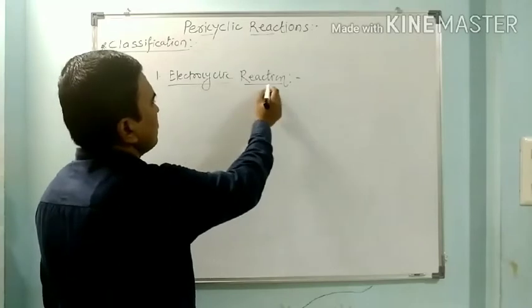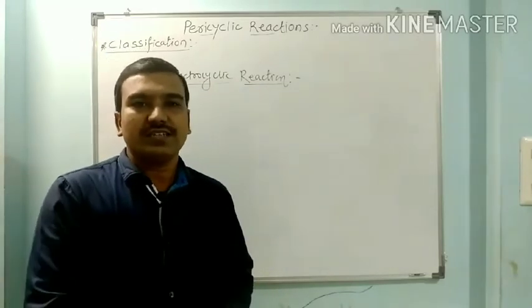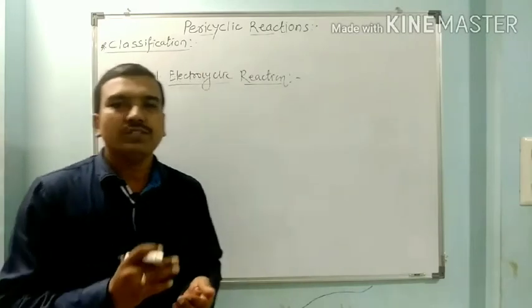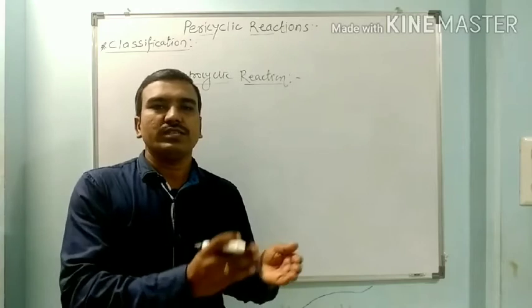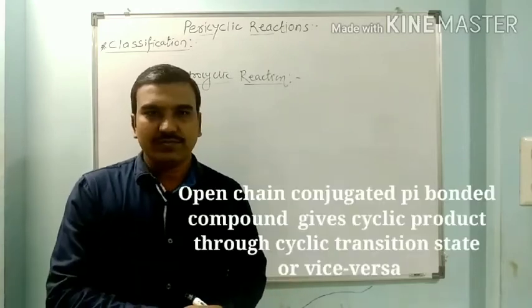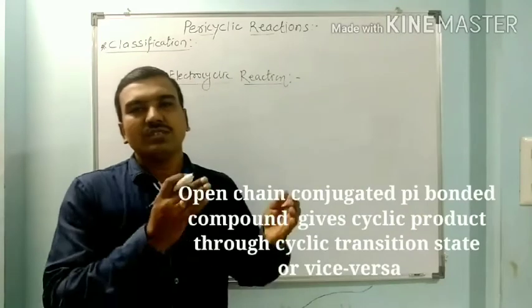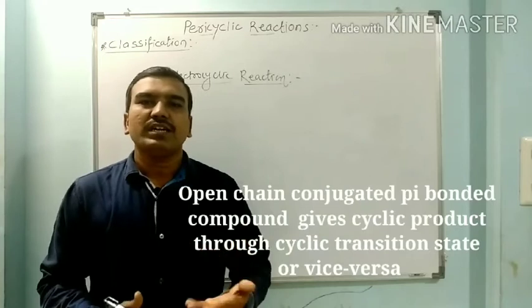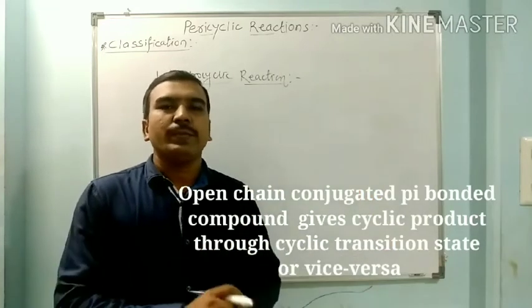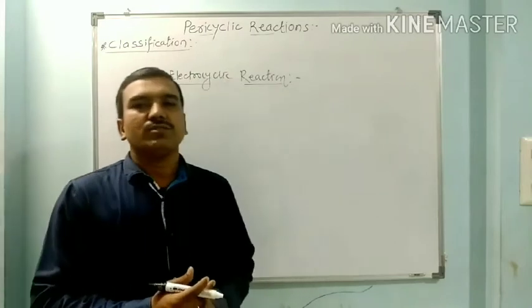First is electrocyclic reaction. In the electrocyclic reaction, an open chain conjugated polyene or conjugated pi electron system undergoes cyclization to give a cyclic product. These reactions can also be performed thermally or photochemically.